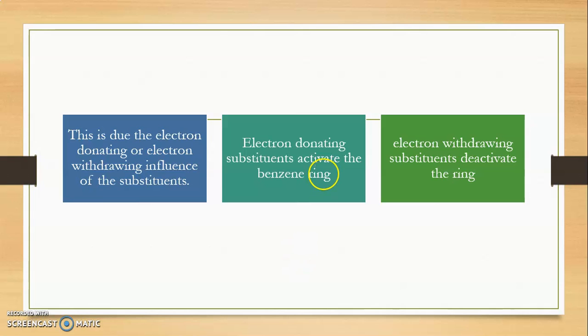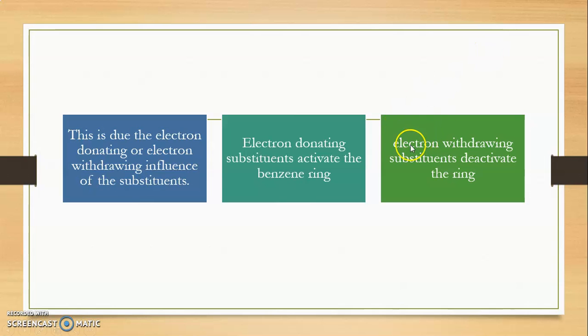As these electron donating substituents activate the benzene ring by giving electrons to it, due to the net increase in the negative charge, the positively charged electrophile is readily attracted towards the benzene ring, and due to which the rate of reaction increases.